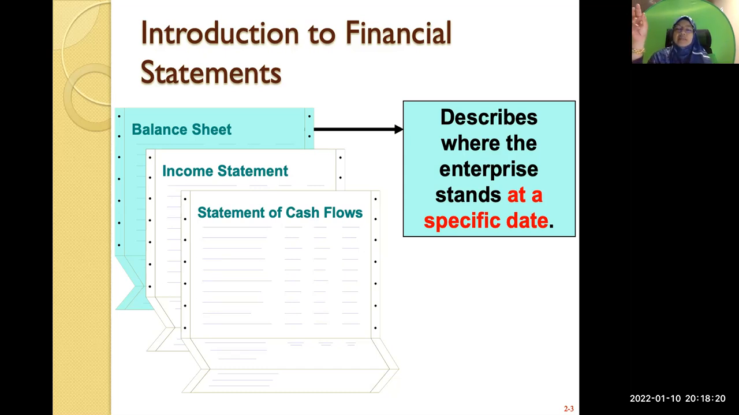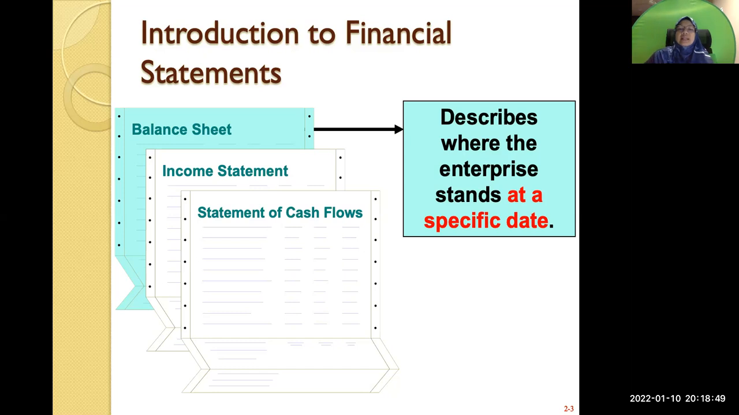When you look at financial statements, it could be on a monthly basis, so you can have a financial report for every month. But most companies have their financial reports for every year. So if your year end is 31st of December, you have your financial statements or balance sheet as at 31st of December.